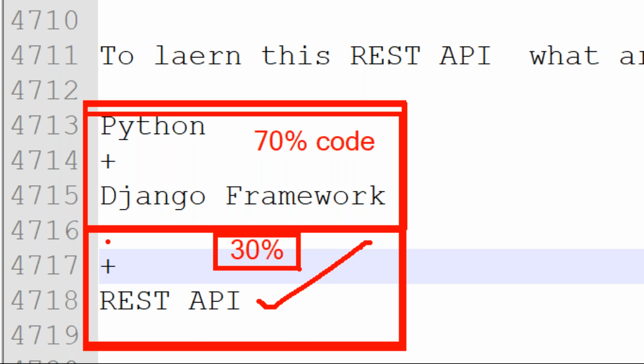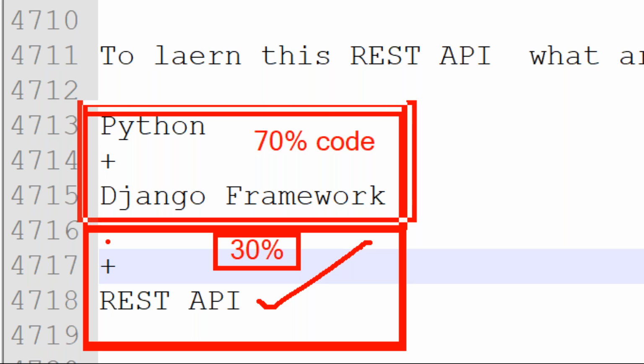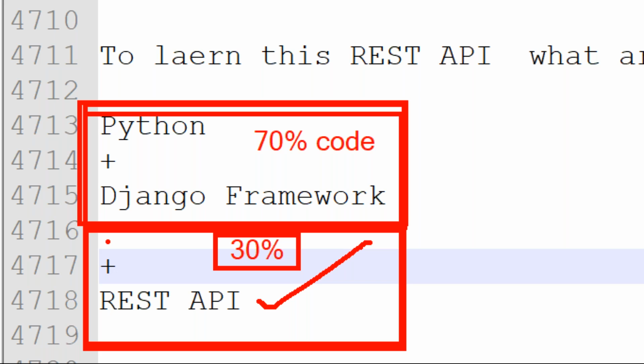30% code is waiting for your application development. Then in your organization, people are looking for REST API developers who know Django REST framework. Okay, for your Django application. So you know only Python and Django, sir. And using our Python and Django knowledge, you developed 70% of the code beautifully, sir. But 30% code is waiting.